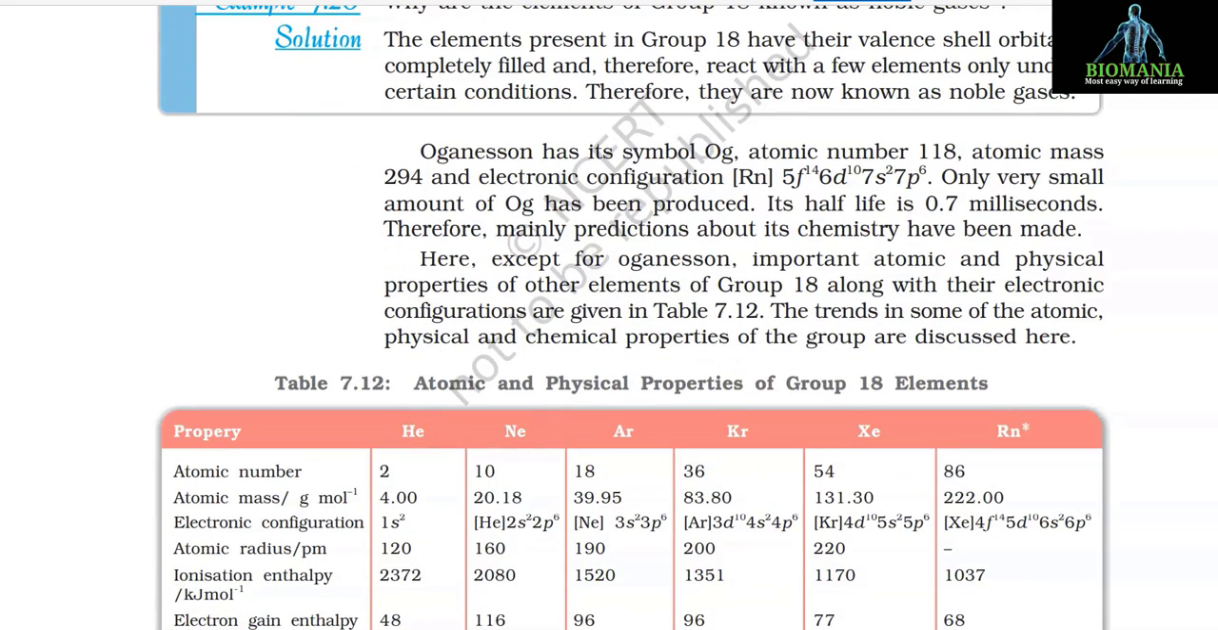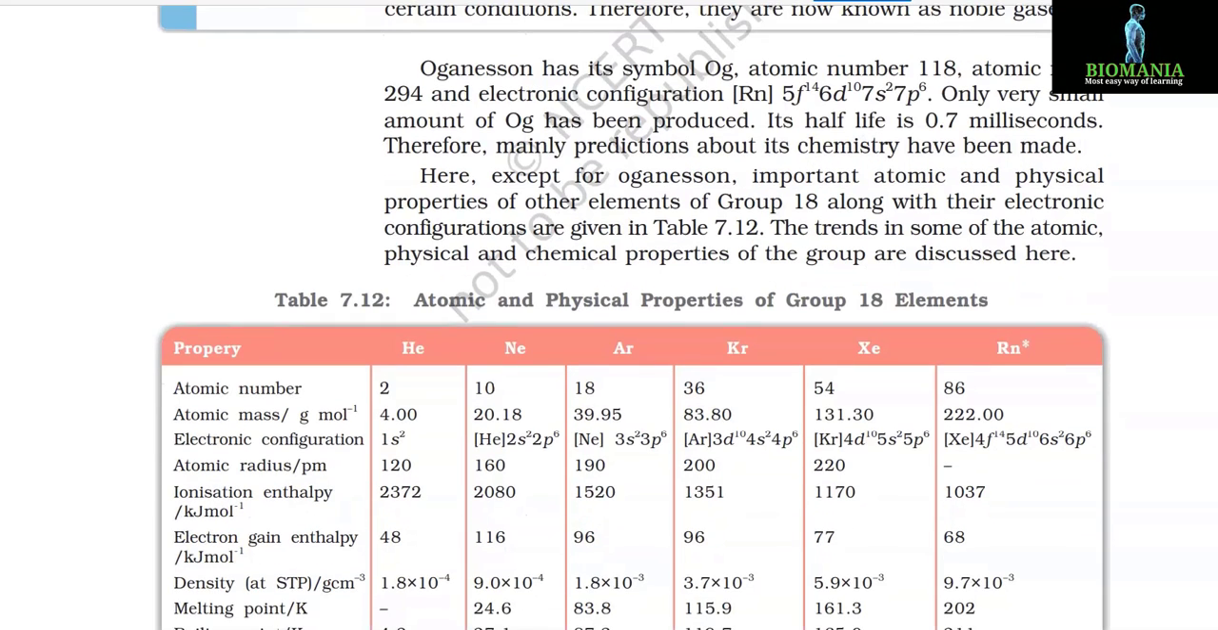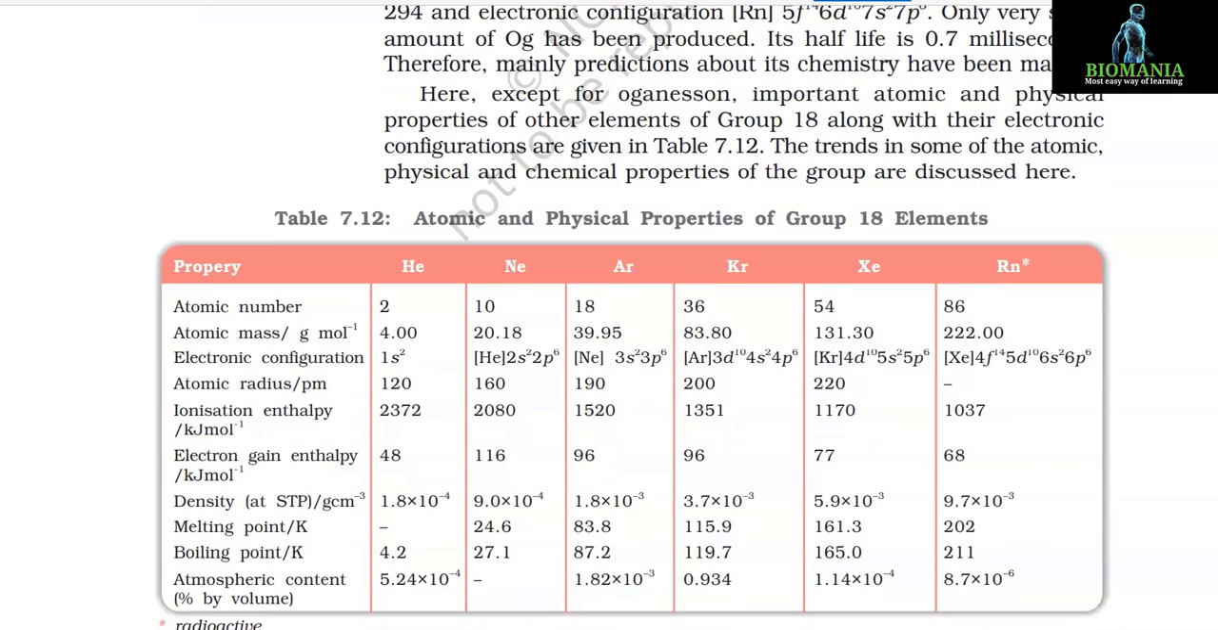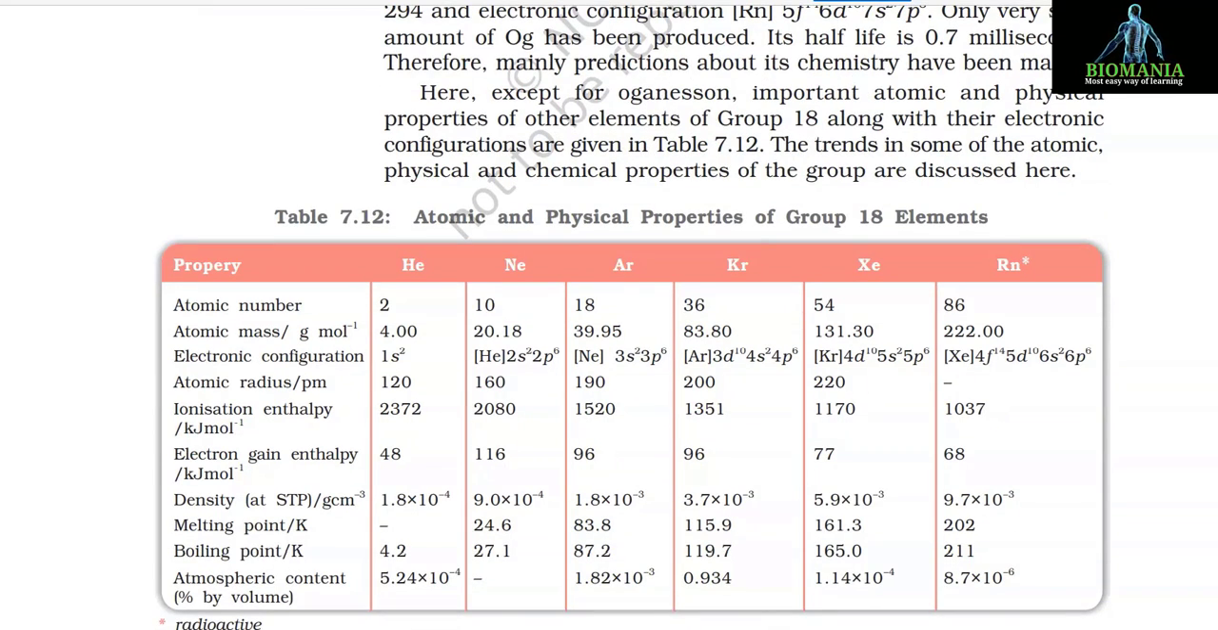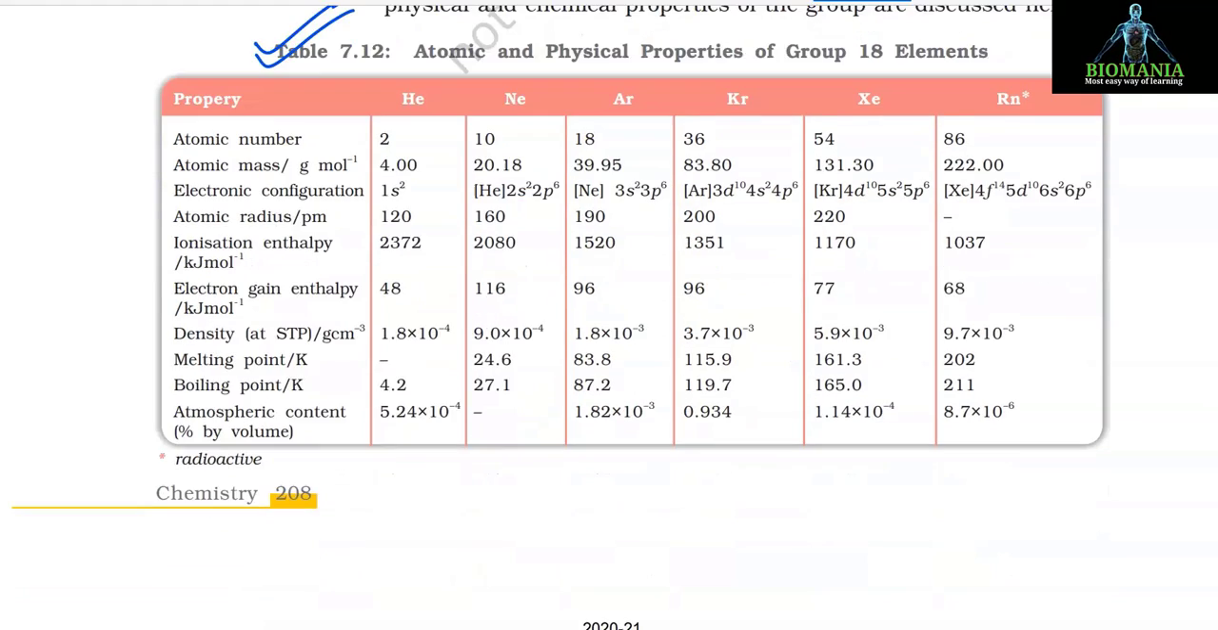Oganesson has its symbol Og, atomic number 118, atomic mass 294, and electronic configuration is [Rn] 5f14 6d10 7s2 7p6. Only a very small amount of oganesson has been produced. Its half-life is 0.7 milliseconds. Therefore, mainly predictions about its chemistry have been made. Here, except for oganesson, important atomic and physical properties of other elements of group 18 along with their electronic configurations are given in table 7.12. The trends in some of the atomic, physical and chemical properties of the group are discussed here.